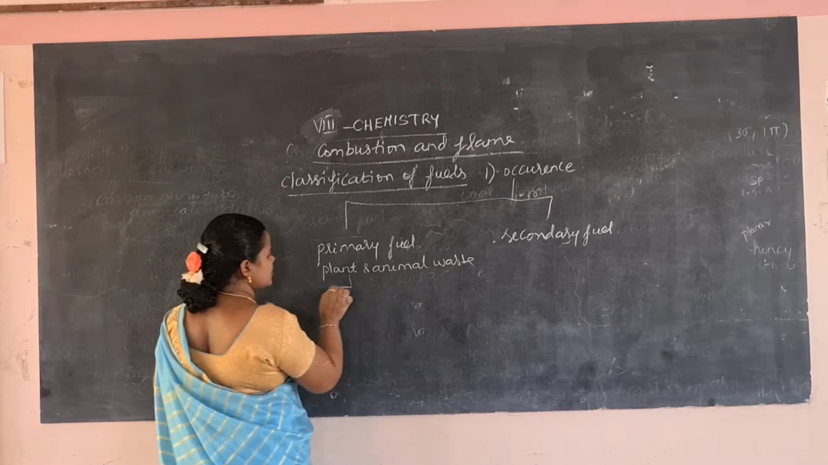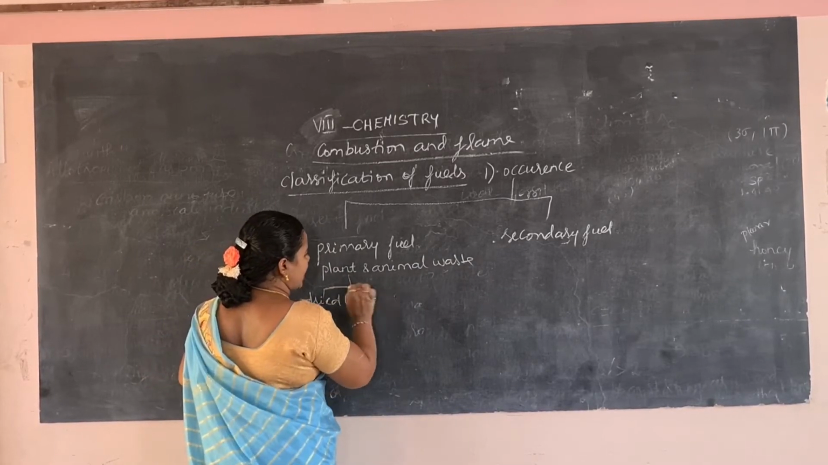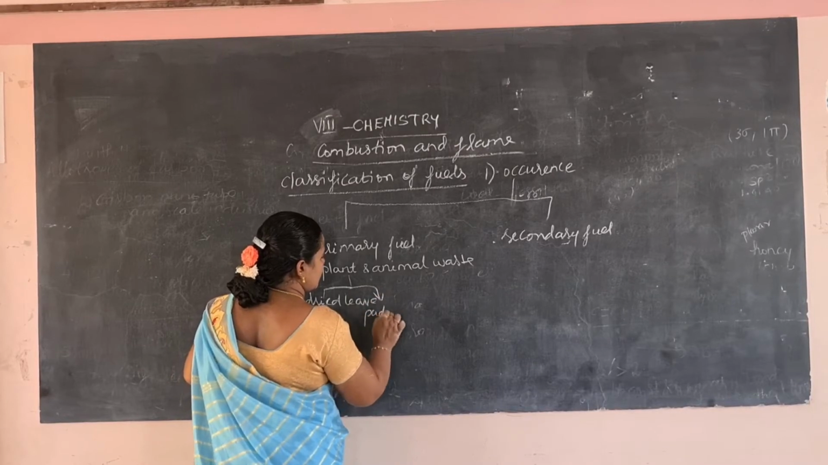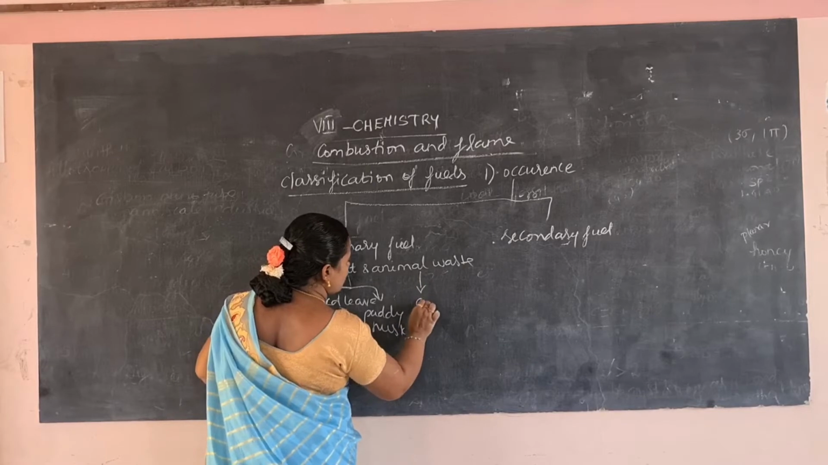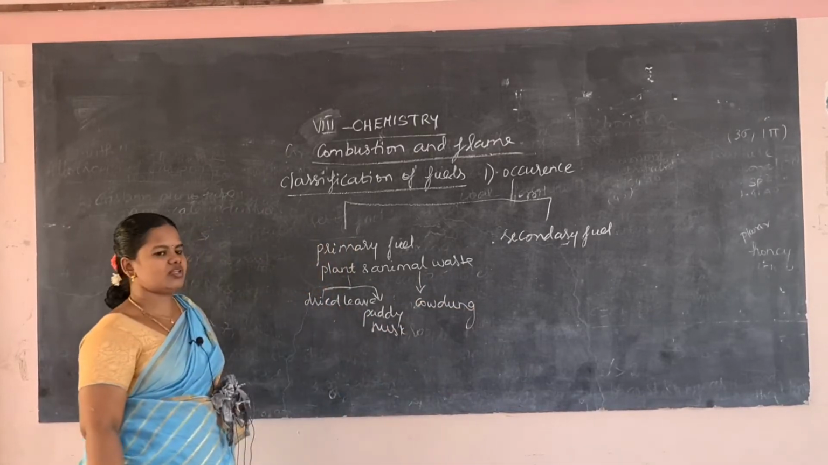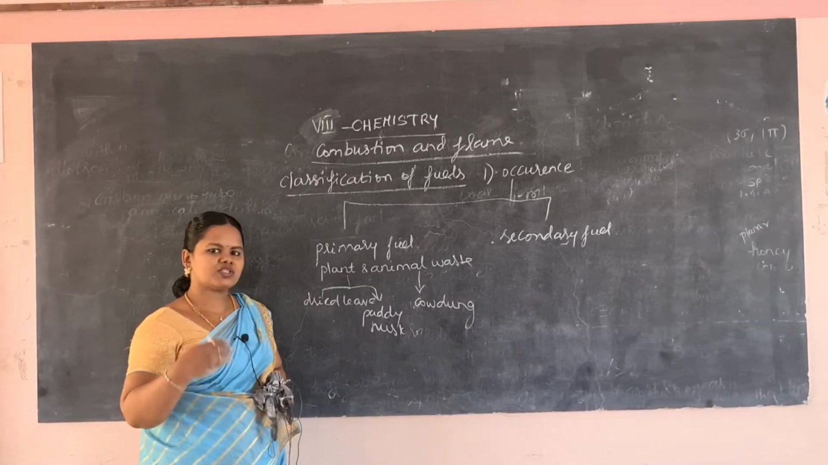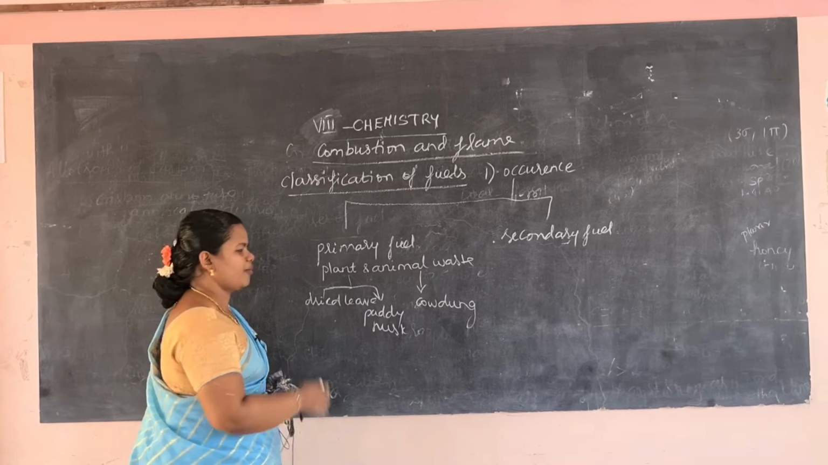Plant waste involves dried leaves and paddy husk. Then animal waste, cow dung. Cow dung is used to prepare biogas. So these are the primary fuels. They are used as such, as obtained from the earth crust, so they are known as primary fuel.